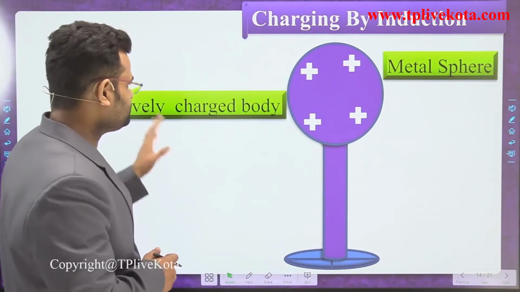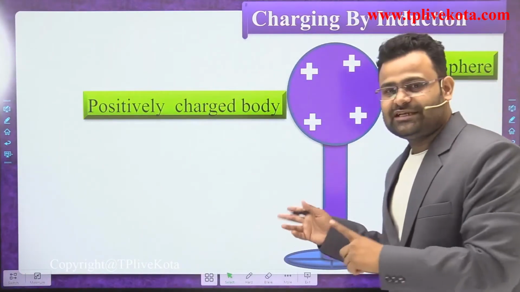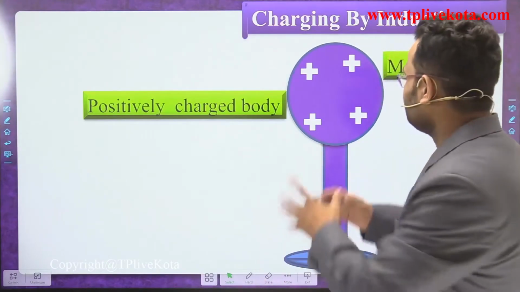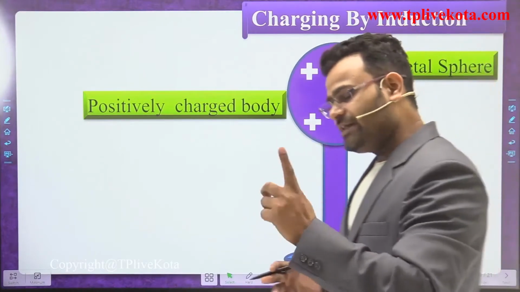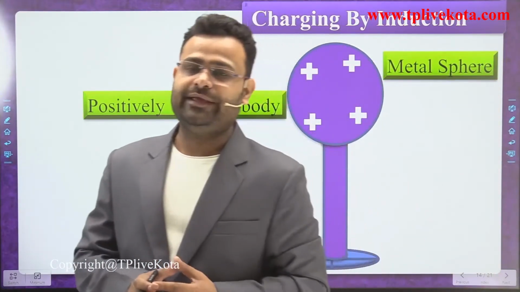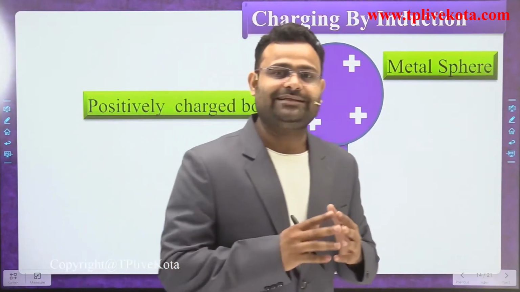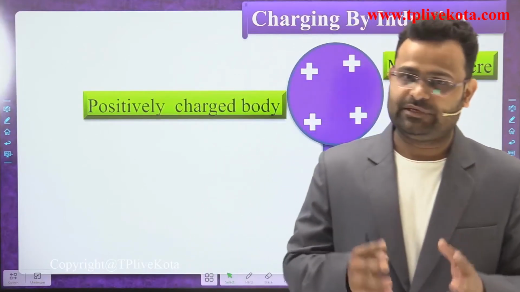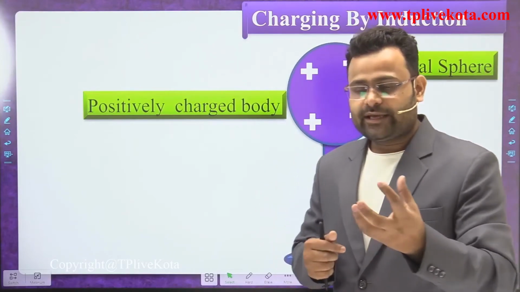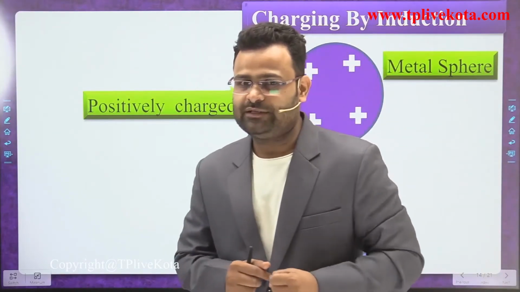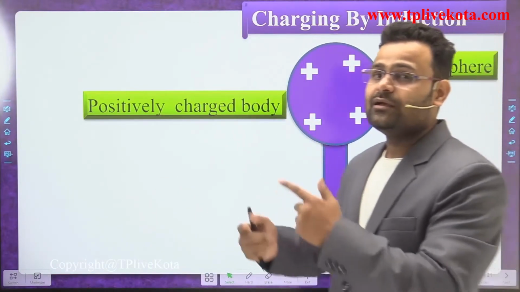When we remove the other body, that body, which was initially neutral, finally becomes positively charged. So in the first method, friction, we get two types of body, one positive and one negative. In the second method, conduction, we get one type of body, sometimes positive and sometimes negative. In induction, if we use a negative charge body, the other body will be positively charged.